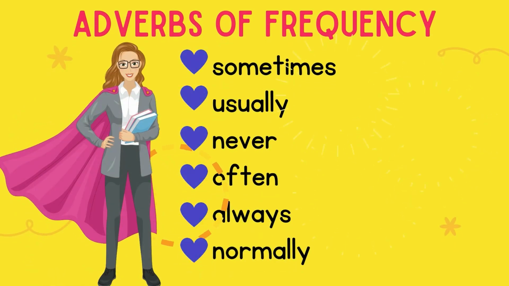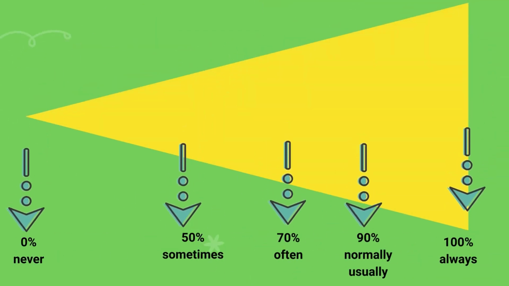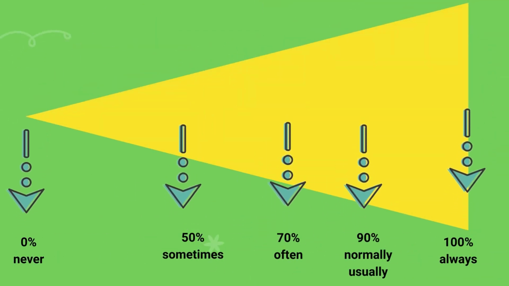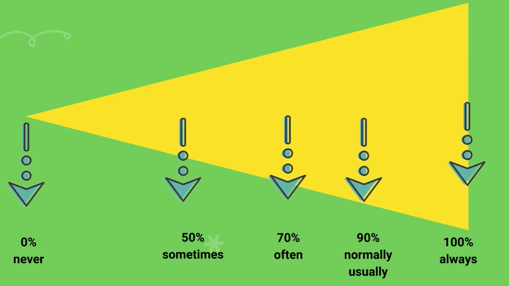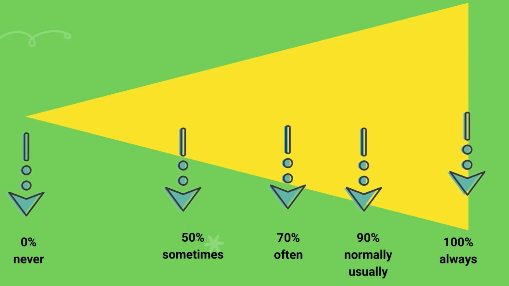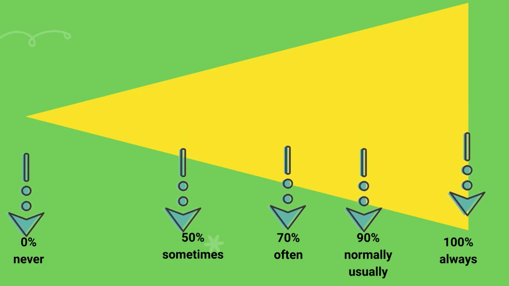Adverbs of frequency include sometimes, usually, never, often, always, and normally. Look at this chart. When an action happens 0% of the time, we use never.